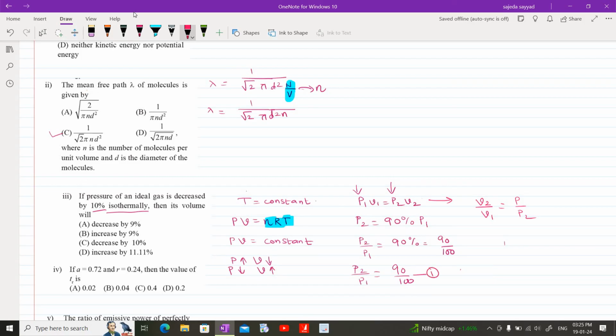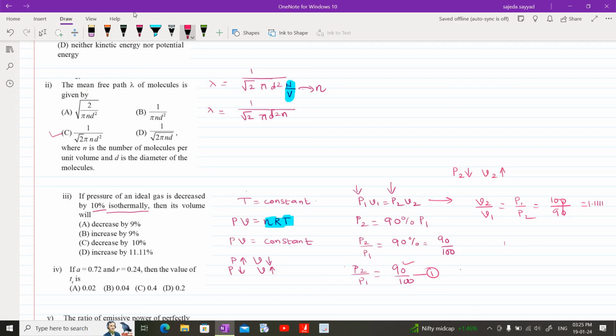P1 upon P2 is the reciprocal of P2 upon P1, so it will be 100 by 90, which comes out to be 10 by 9, that is 1.111 recurring. Now as the new pressure P2 is decreasing, corresponding volume V2 must be increased.